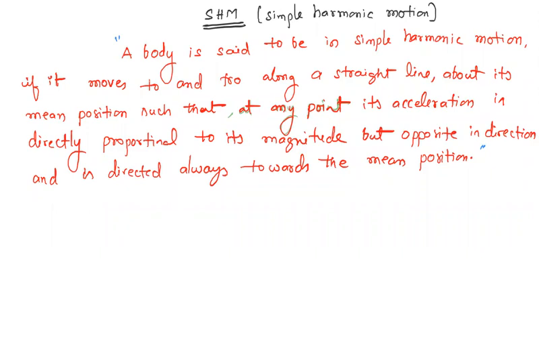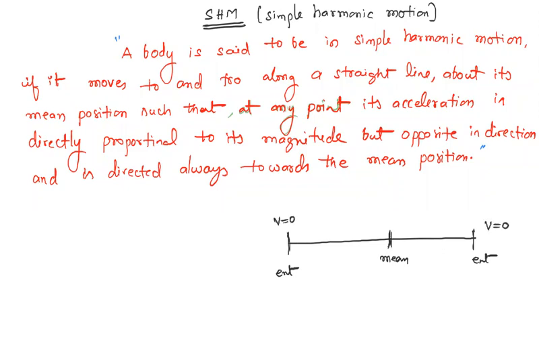We'll try to elaborate the definition of it. At any instant, the body is executing such a motion, and there are certain points. This is called the mean position. This is called an extreme point, and this is also called an extreme point. At the extreme point, the particle momentarily comes to rest, so its velocity is zero.